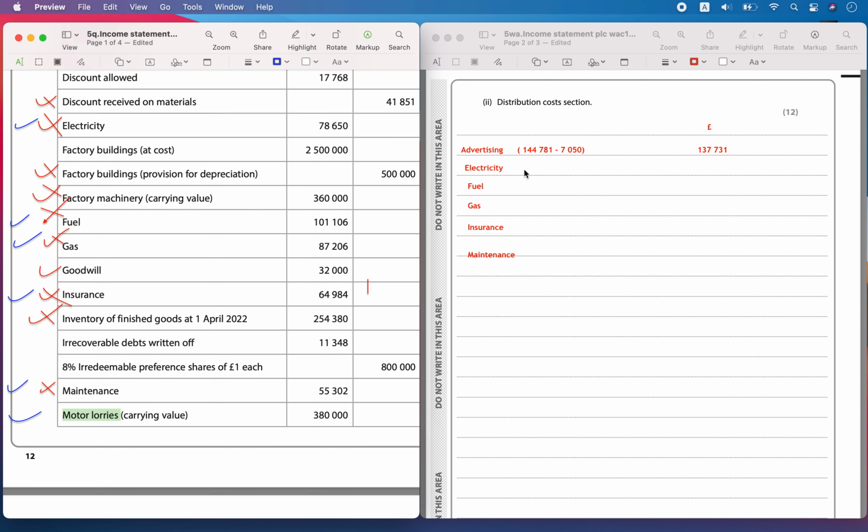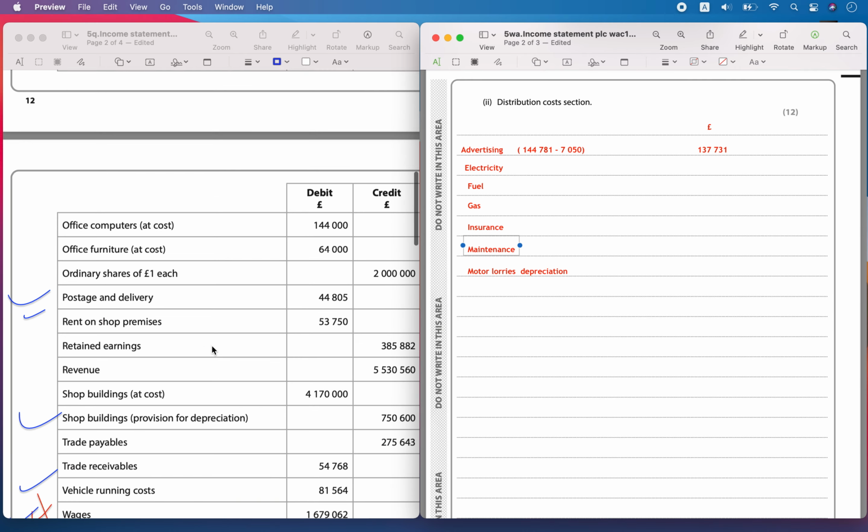Then you have the motor lorries depreciation, which is going to be for delivery, so we will have to include it here. And then we have the postage and delivery, and then rent on the shop premises.